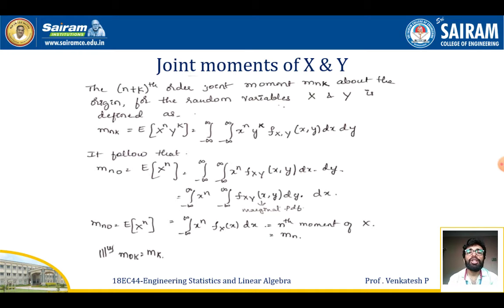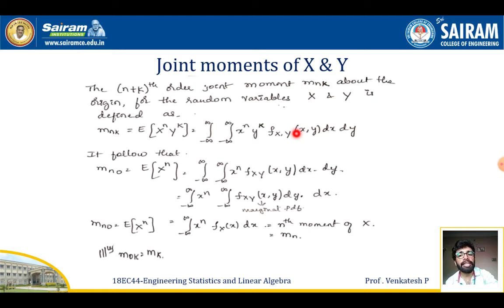Next is the joint moments of capital X and capital Y. The n plus k th order joint moment m n k about the origin for random variables capital X and capital Y is defined as m at n k, which is given by the expectation of x power n y power k, equal to the integration from minus infinity to plus infinity, integration from minus infinity to plus infinity, x power n y power k with the function f of x comma y into dx dy.